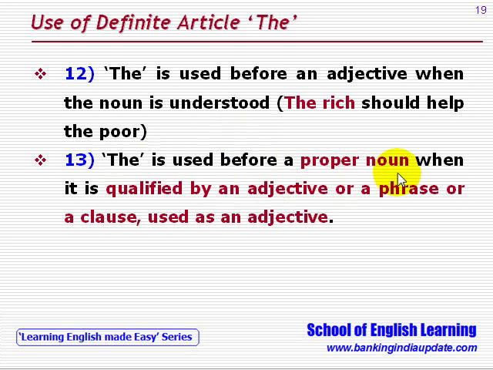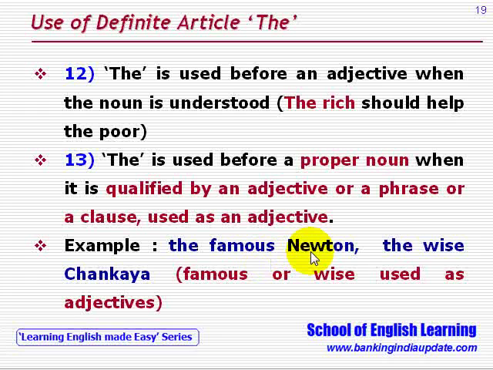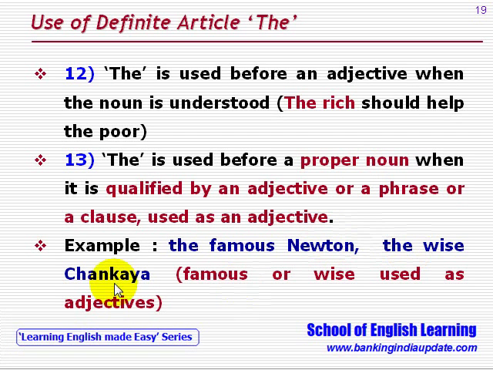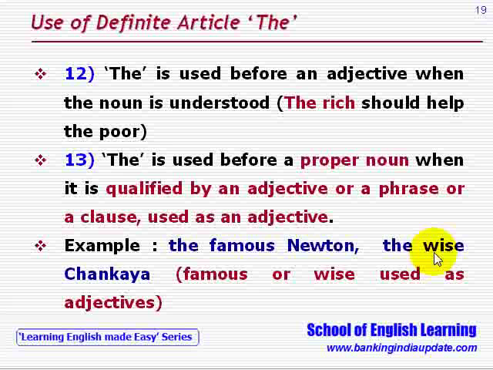The is used before a proper noun when it is qualified by an adjective or a phrase or a clause used as an adjective. The famous Newton, the wise Chanakya. So here famous or wise are used as adjectives. So the is used before a proper noun, Newton, Chanakya, when it is qualified by an adjective. So Newton is qualified by famous, Chanakya is qualified by wise.